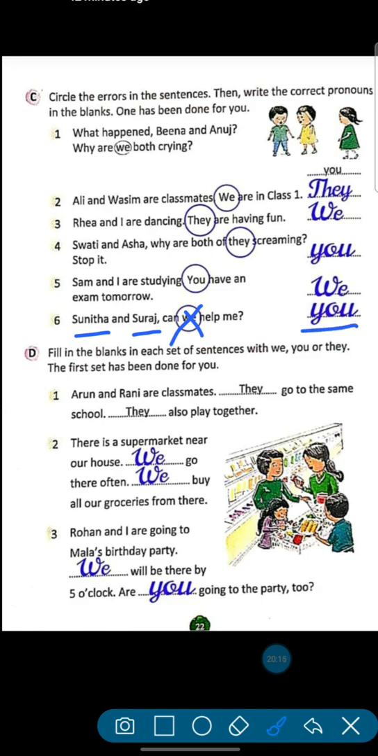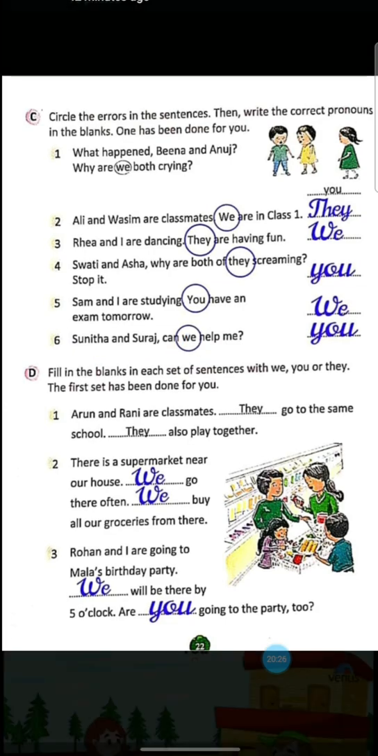Now it's clear. Is it clear now? Okay, now this last exercise you will do yourself. This is your homework. Do it yourself. This is your home task. Okay.